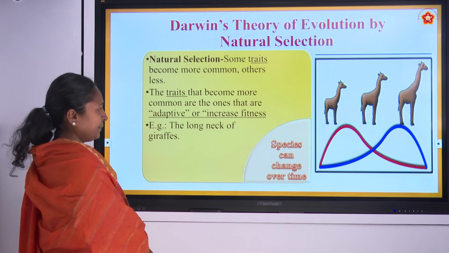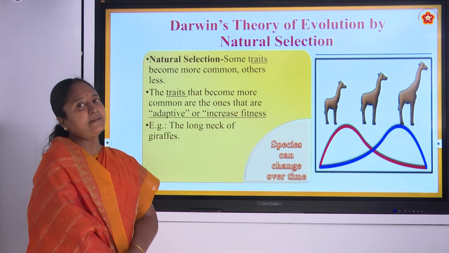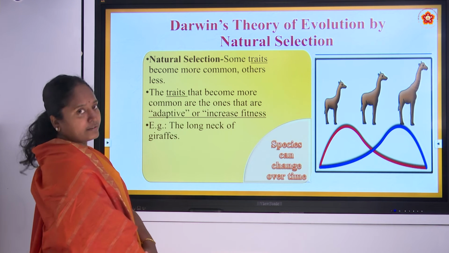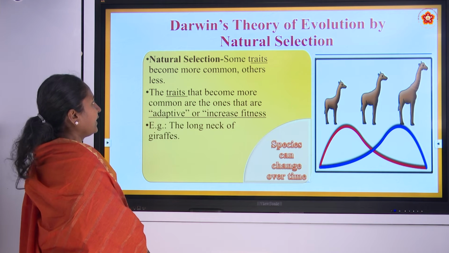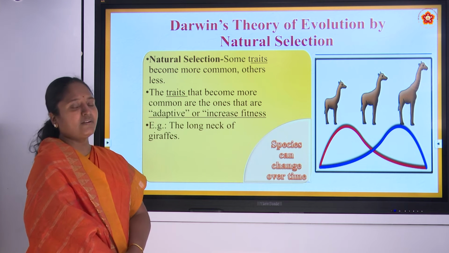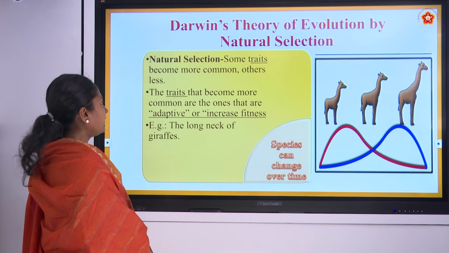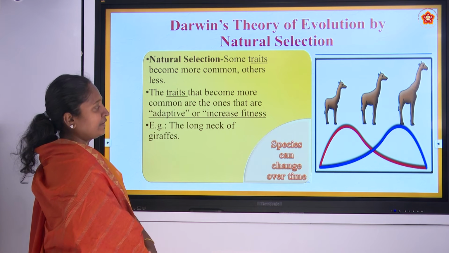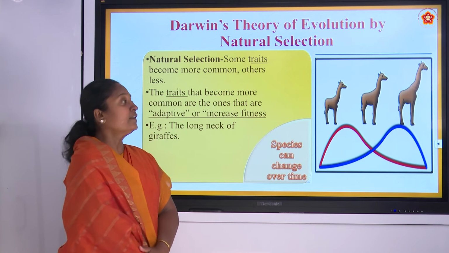Natural selection means some of the traits will become more common in a population or in the organism, and some will become less common. The traits that became more common are the ones which are adaptive, and they will keep increasing in the population. For example, the long neck of the giraffe. We will see here the diagram of the giraffe during its evolution.